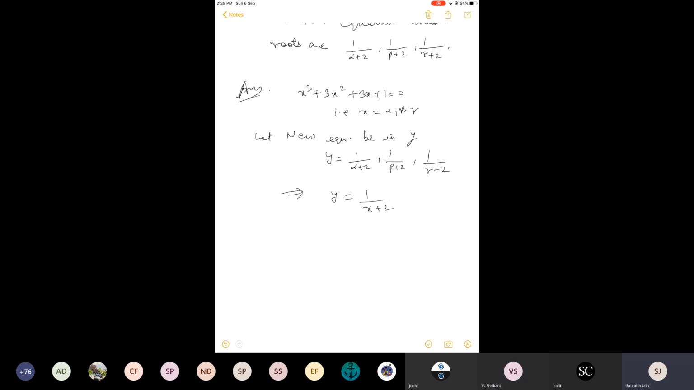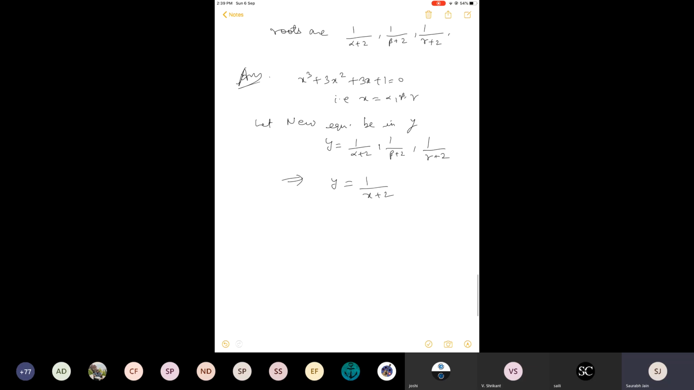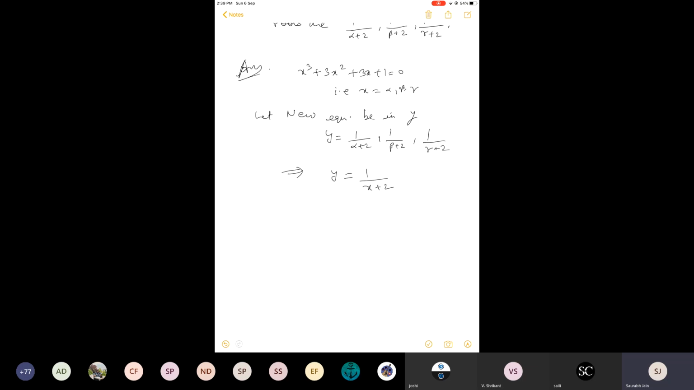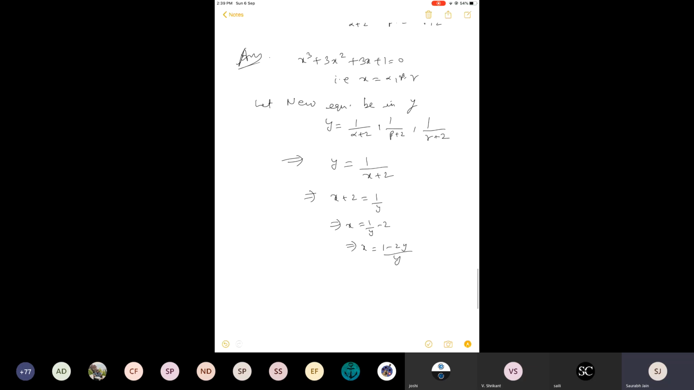So see, now there is nothing new in the question. Every time you have to just find a relation in y and x, then write x in terms of y, put its value in the equation, simplify it, and lastly again change y to x. Now this question is getting monotonous because every time we have to follow the same simple steps. x plus 2 is 1 by y, so x is 1 by y minus 2. This can be simplified after taking LCM. Put this here.